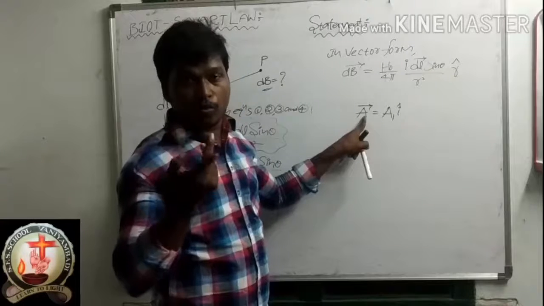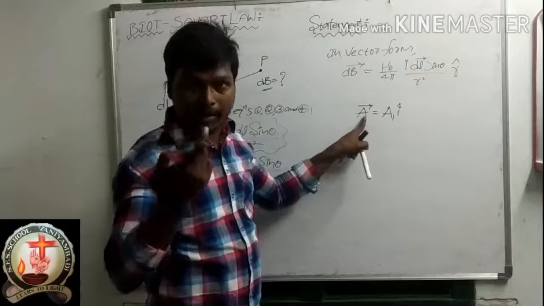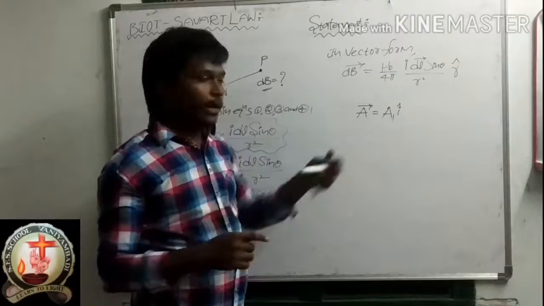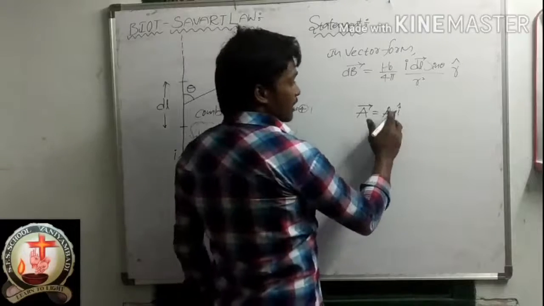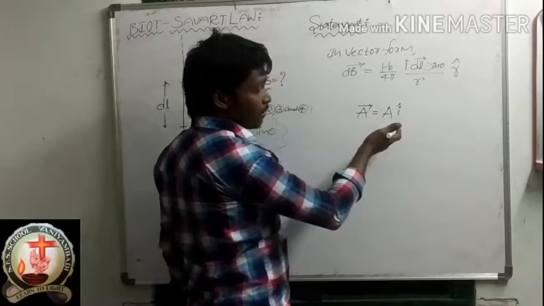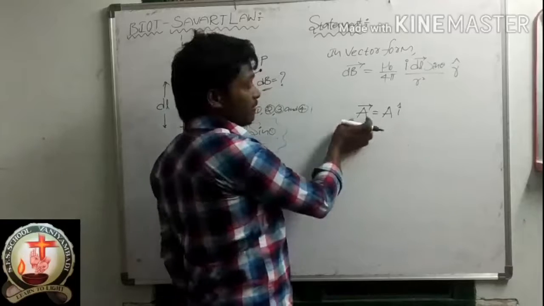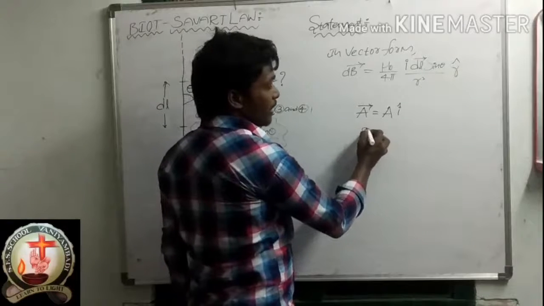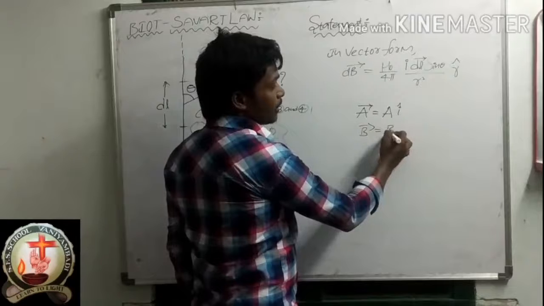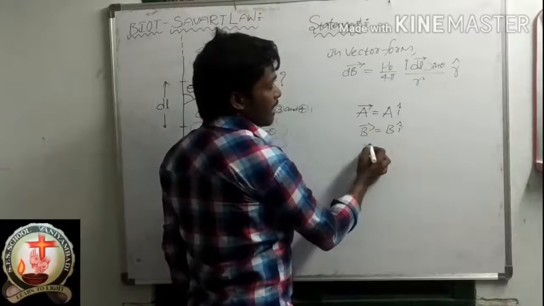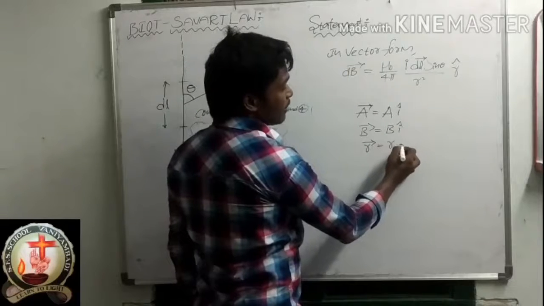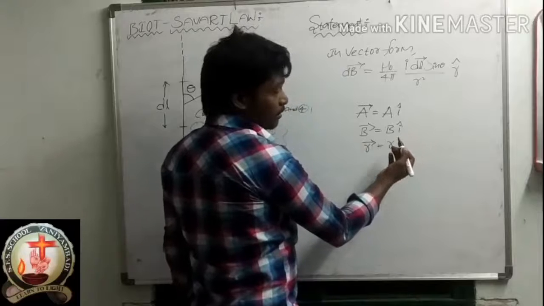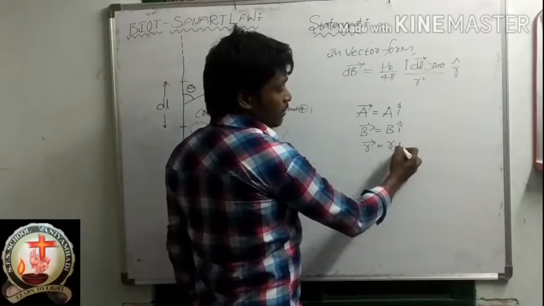And how can we express it? We can write it like this: A bar is equal to A1 into I cap. Otherwise, A bar is equal to A into I cap. Okay, this is the vector, this is the magnitude. B bar is equal to B I cap. Like that, R bar is equal to R I cap.